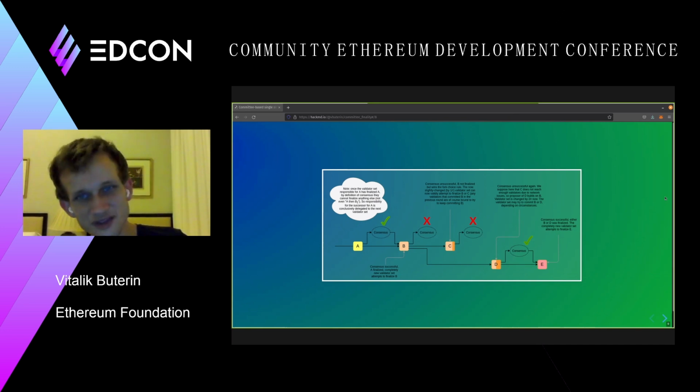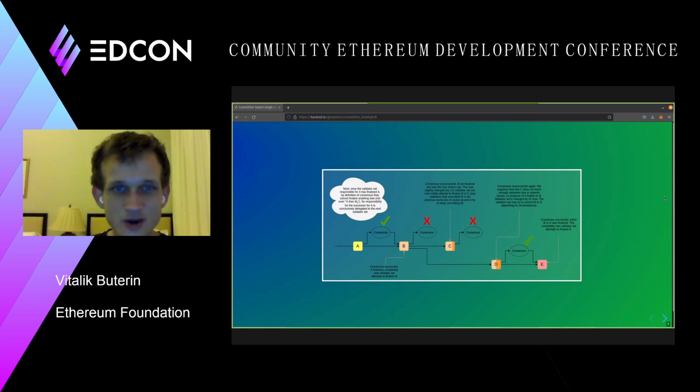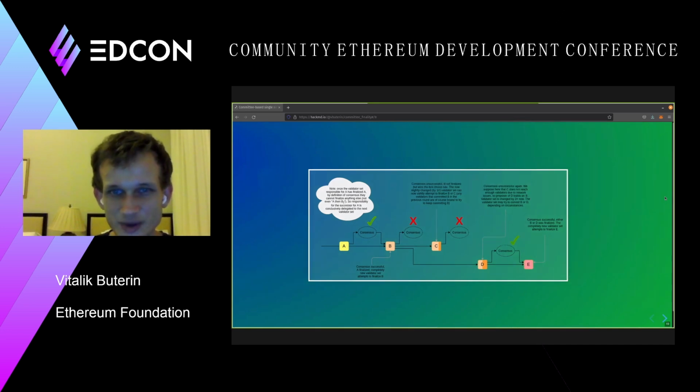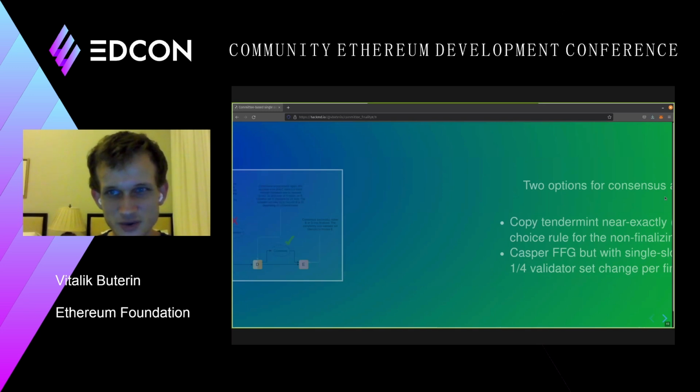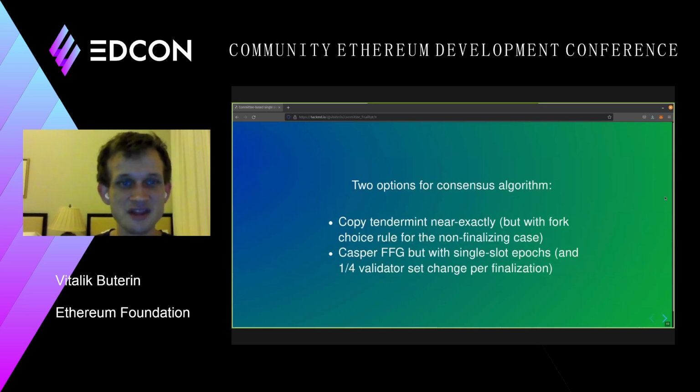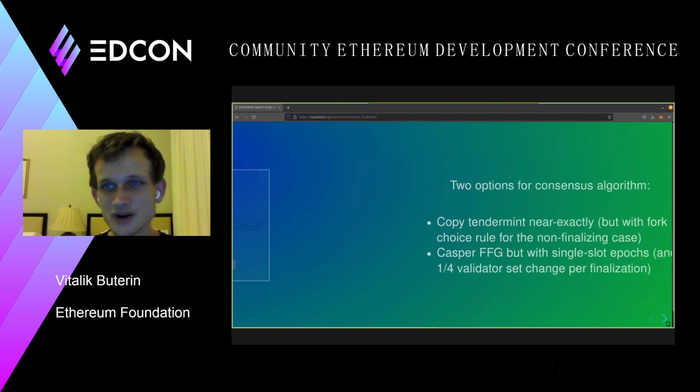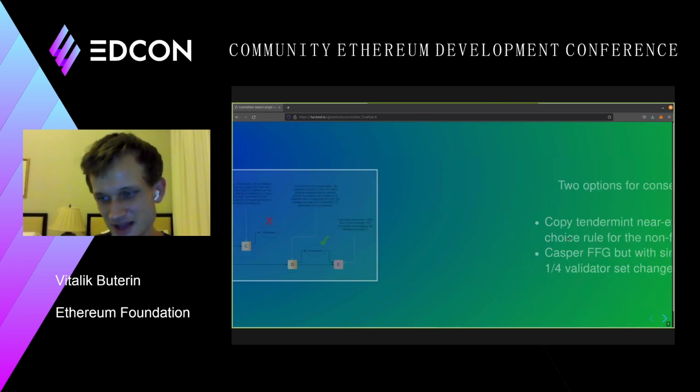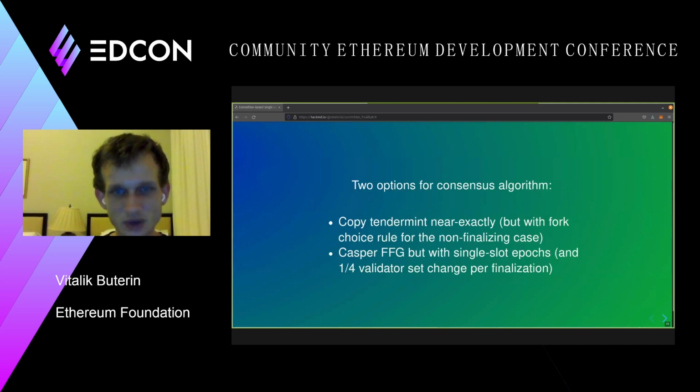Now, for the consensus algorithm, there's two options. One option is to try to copy Tendermint as close as we can. The other option is to start with Casper FFG as it exists today, but instead of an epoch lasting 32 slots, you would have a Casper FFG where an epoch lasts for 1 slot.